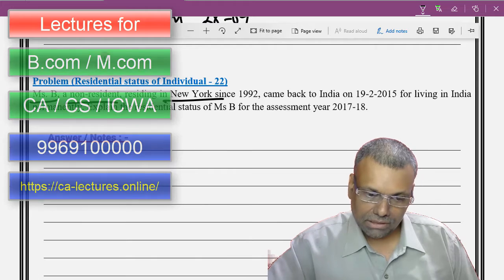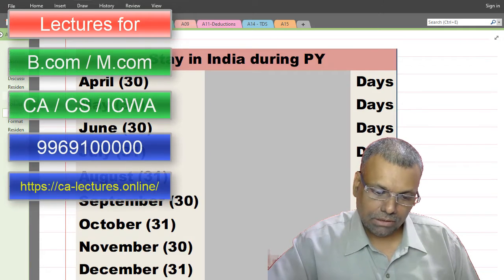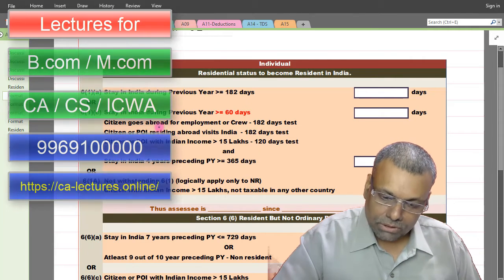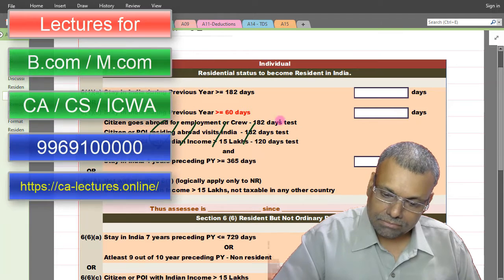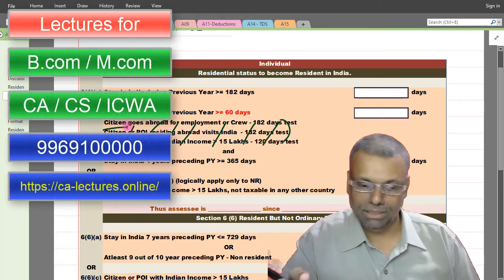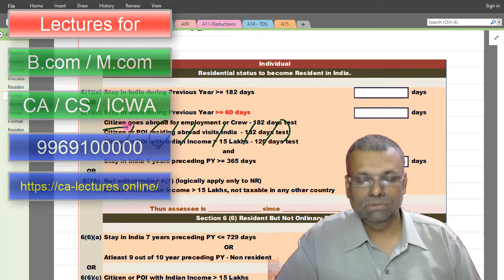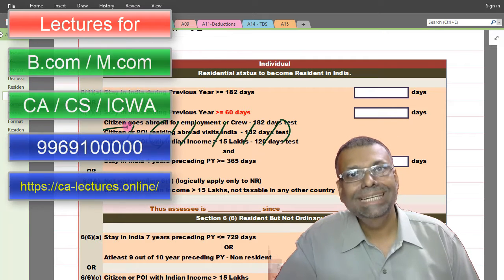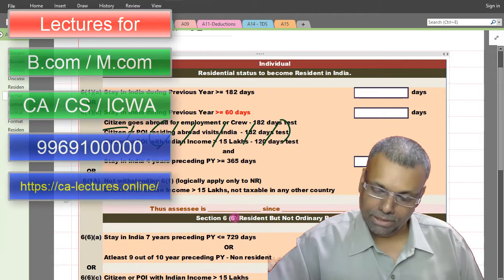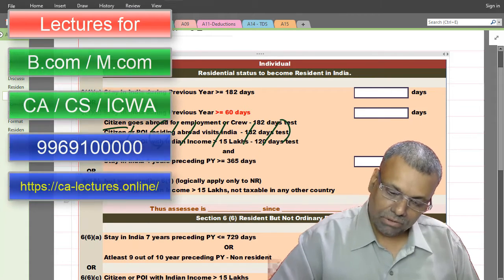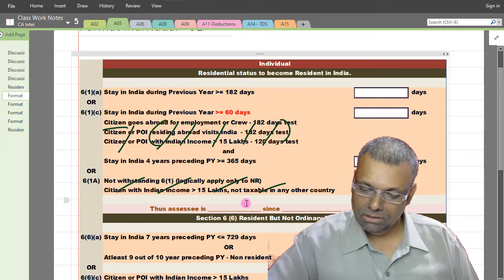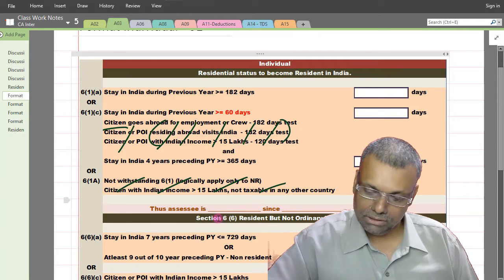So the first thing is that I will make my mind very clear that in this format of computation, all these provisions of substitution I will not apply, because that is applicable to a citizen or person of Indian origin at the respective places. I will just go with the test of 60 days when it comes to 6(1)(c) provisions. That will be my first note. Similarly, 6(1)(a) will also go out of discussion, because the citizenship status has not been given to us in the question.